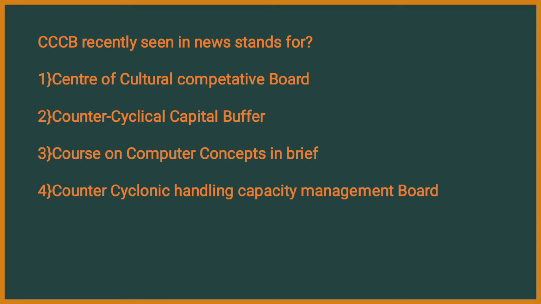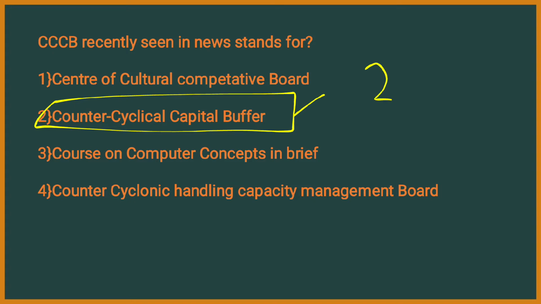Next question. CCCB, recently seen in news, stands for: Center for Cultural Competitive Board, Counter Cyclic Capital Buffer, Course on Computer Concepts in Brief, or Counter Cyclonic Handling Capacity Management Board. Here the right answer is Counter Cyclic Capital Buffer, right? 3C and 1B, it stands for Counter Cyclic Capital Buffer.